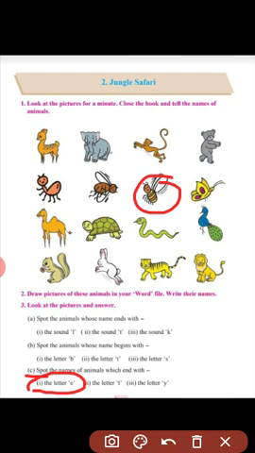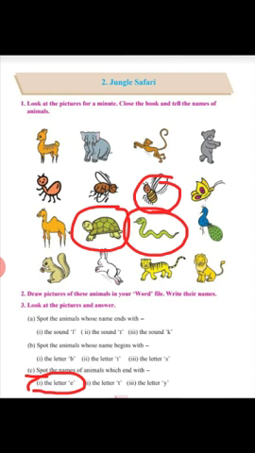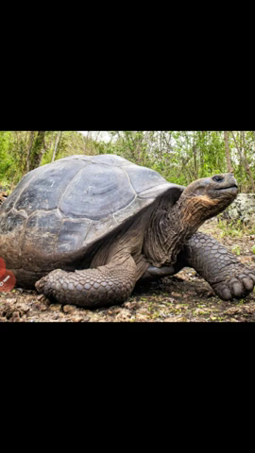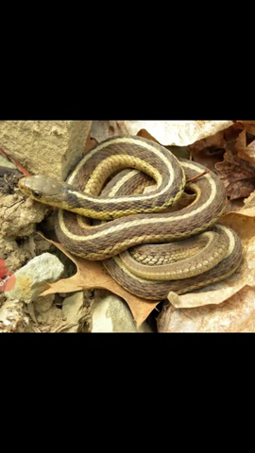Tortoise. So end with the letter E. And snake. So B, tortoise and snake are the names of animals which end with the letter E. Look at the picture, children. B, tortoise and snake.